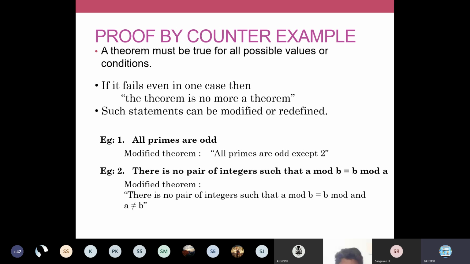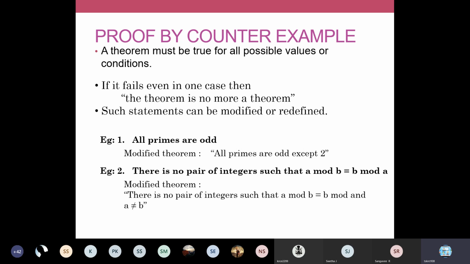If you are applying some values on a and b, it will never be equal. You have to read your statement carefully. It is not defined as a mod b equal to b mod a. You go and read the entire statement: there is no pair of integers. Note down this "no pair of integers". It means when you take values for a and b and apply this condition, they won't be equal. So the statement itself defines that a mod b will not be equal to b mod a.